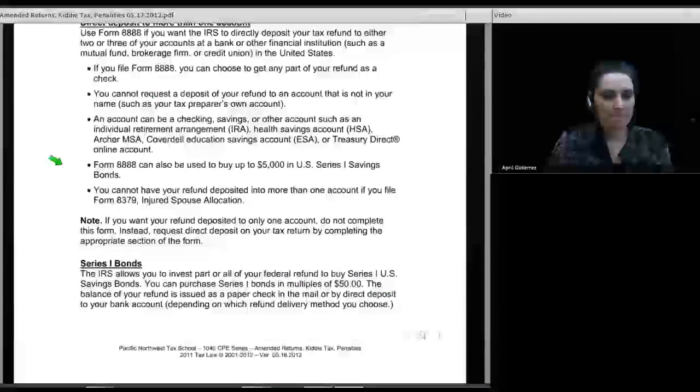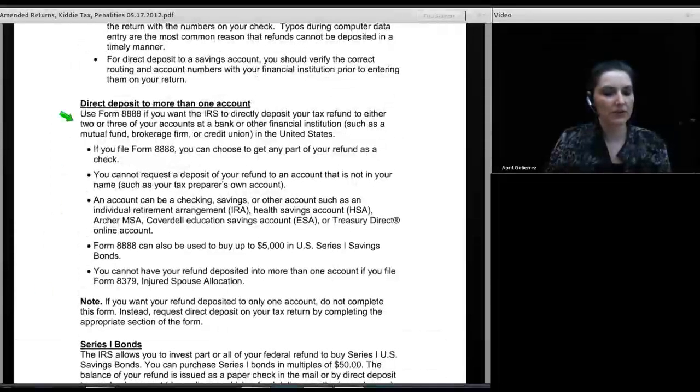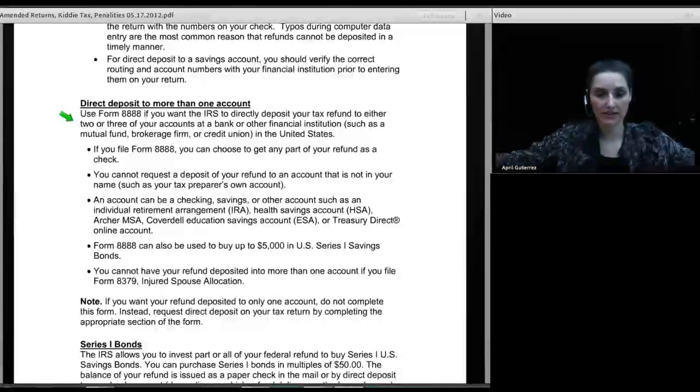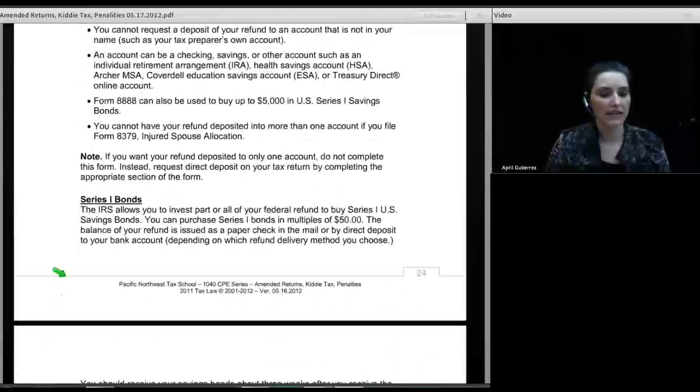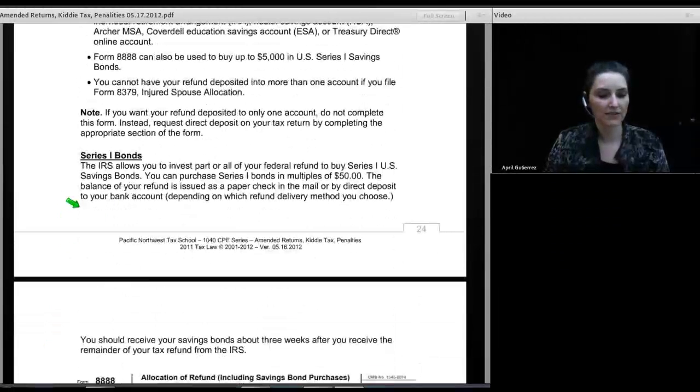Now, that's for direct deposit into a single account. It is possible to have your refund deposited into more than one account. You can split it and have it go in two directions. And to do that, though, you need to attach Form 8888. It's also possible to have some of your refund used to buy Series I savings bonds. And again, if that's what you want to do, you have to attach Form 8889, or 8888, sorry.